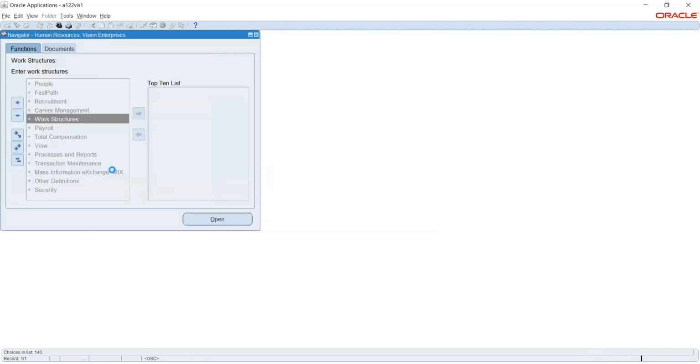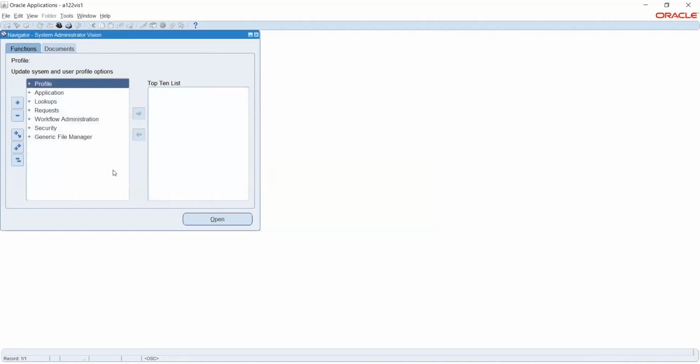Okay, so before getting into human resource details, I'll explain a few things here. This is our system admin responsibility. What this particular responsibility does is maintain our users and responsibility maintenance. If you see here, we have something called security. Under security, I have two options: one is user and the other one is responsibility.